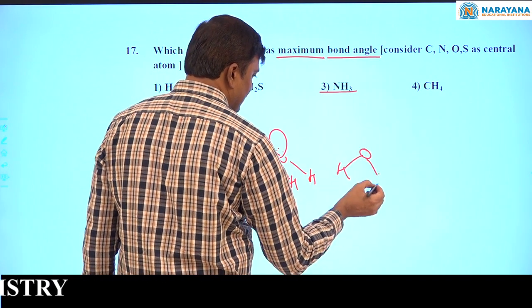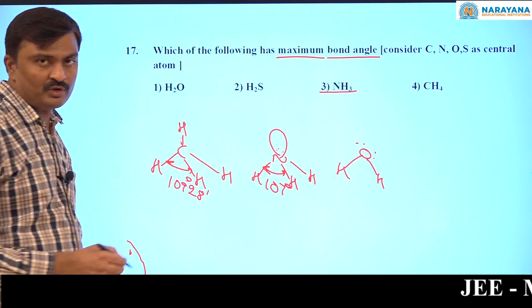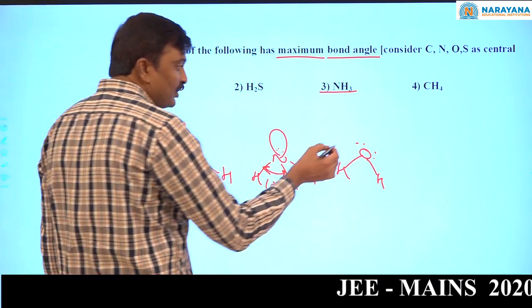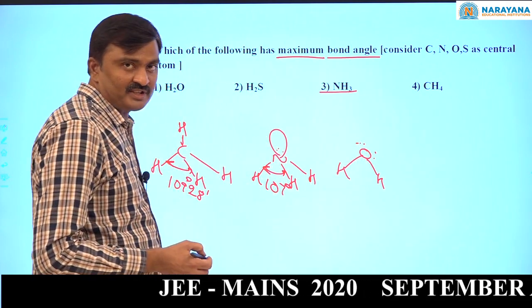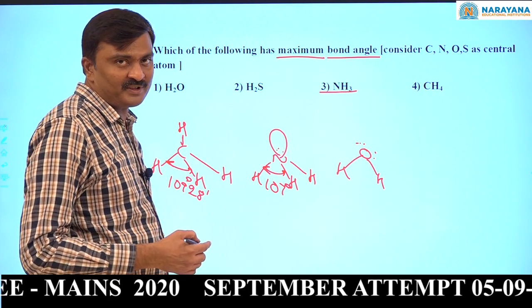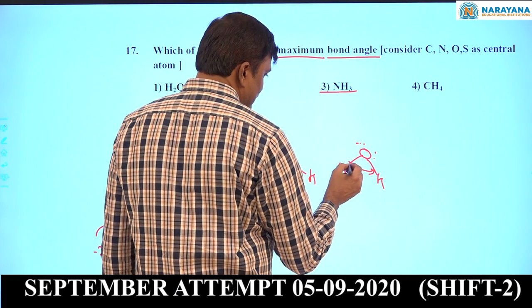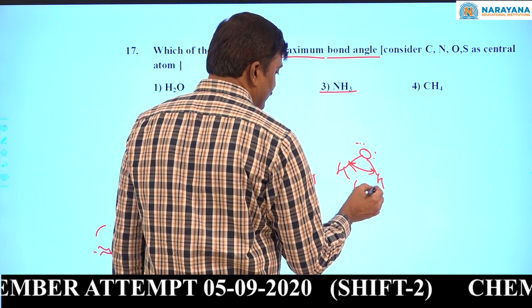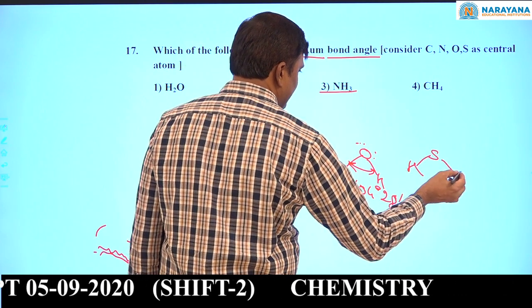Here also the central atom is sp3, but two lone pairs are there. Lone pair lone pair repulsion is stronger than lone pair bond pair repulsion. Here one lone pair, here two lone pairs, so the number of lone pairs increased and the deviation from the bond angle will increase. So here it is 104 degrees 28 minutes. Now if you come to H2S.